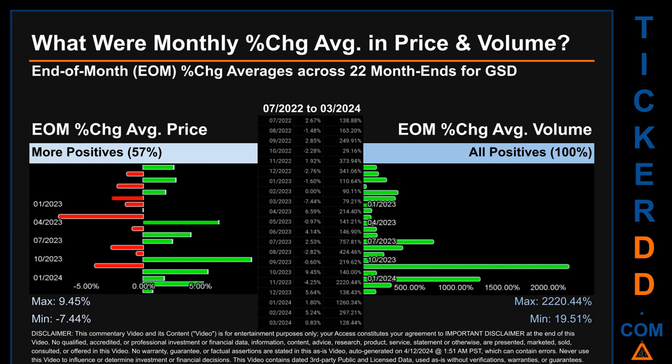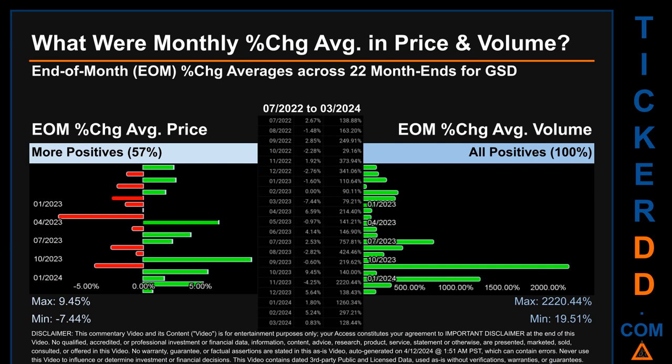What were end-of-month percentage change averages in price and volume for GSD? The monthly average of percentage change in price and in volume were calculated for each of the 22-month ends. That calculation took daily percentage changes and averaged them for each given month. If a month end came out negative, then it means that the month summarily saw a negative change.